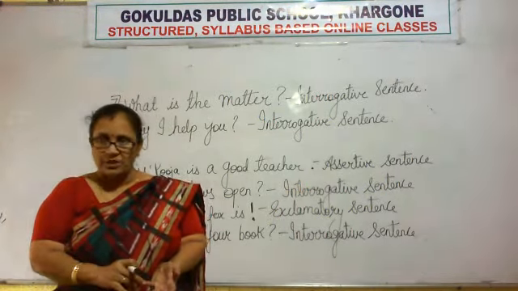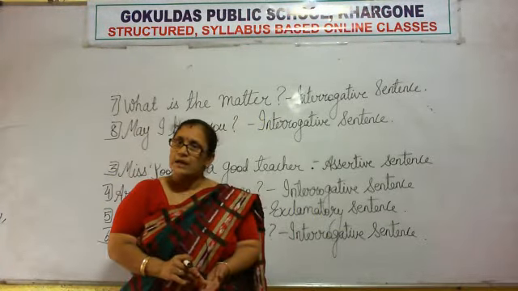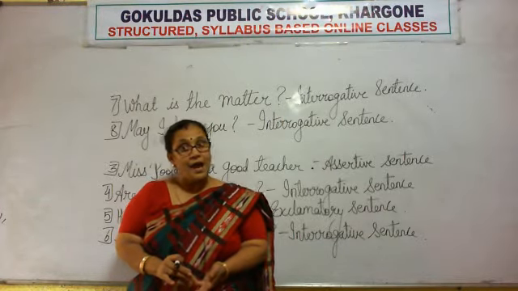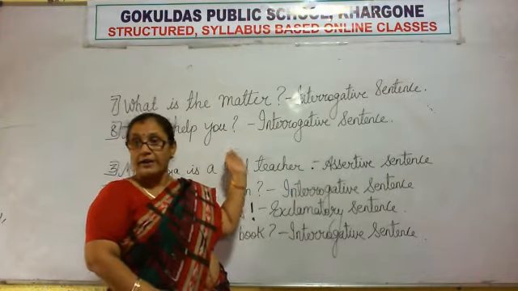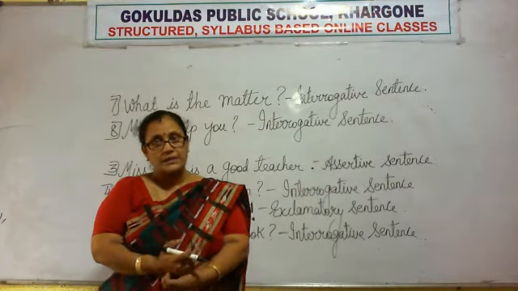We get some information from it, right? Interrogative sentence starts with a question word, ends with a question mark, and the question mark helps us to identify the type of sentence.